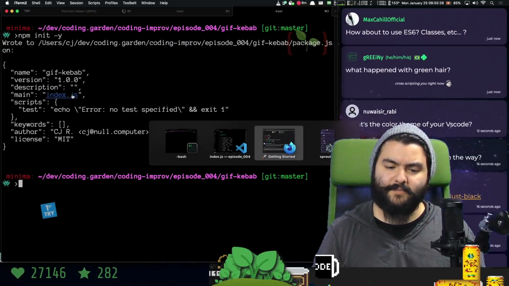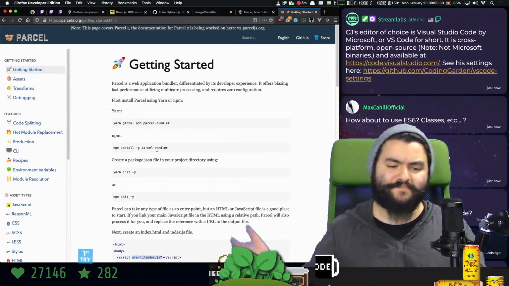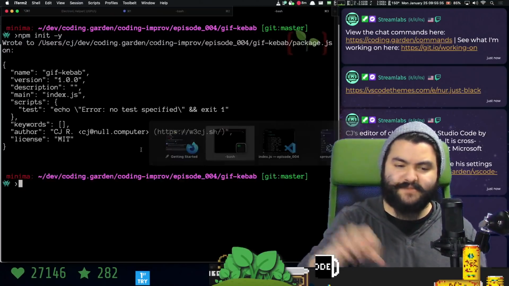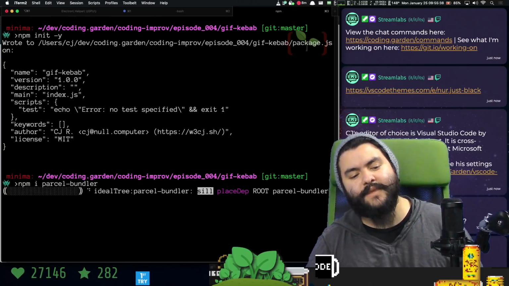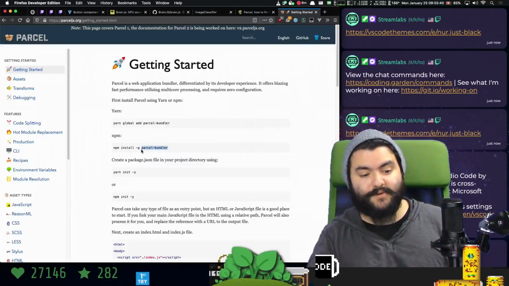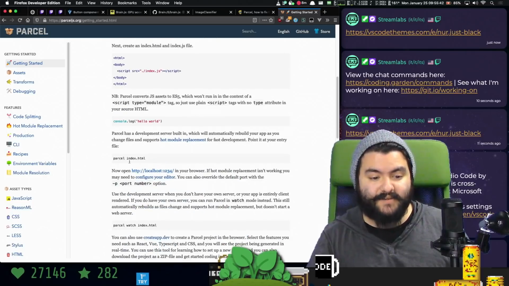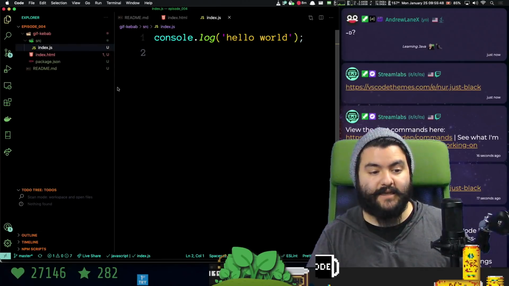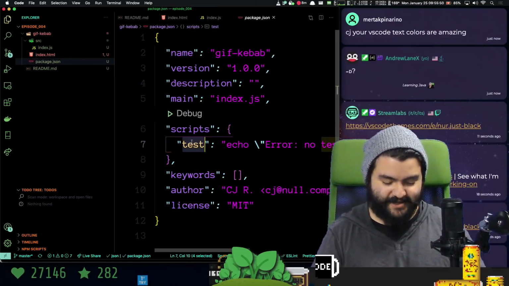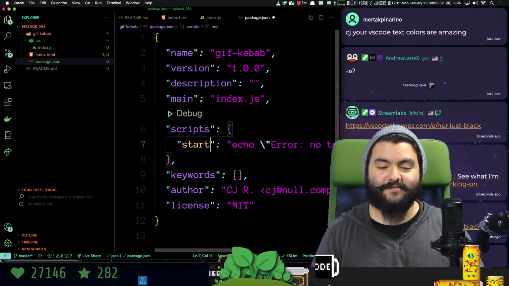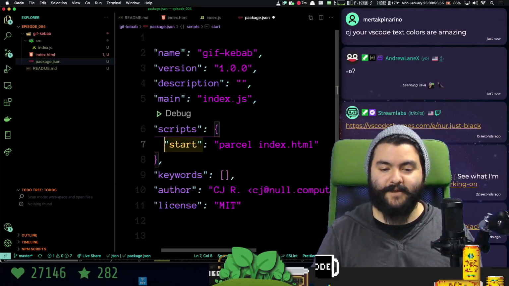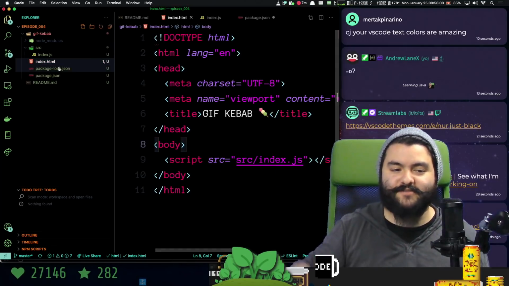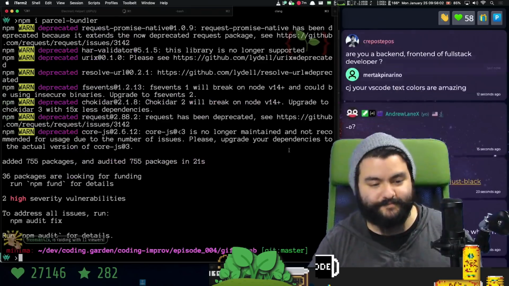We need to install Parcel Bundler as a dependency. So we don't actually have to install this globally. We can just install it in this specific project. So if I do npm i parcel-bundler, that's just going to install it in this folder for this project. And then I can add a dev task to build the thing. And to build it, it's just as easy as this. I'll show you. So I'll say start. npm start is going to be parcel index.html. So you just point it to the HTML file. It figures out all the JavaScript and does all the nice bundling and stuff like that.